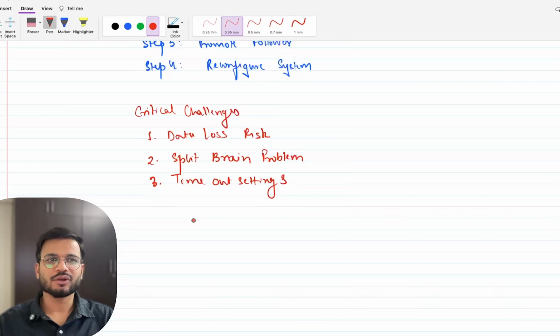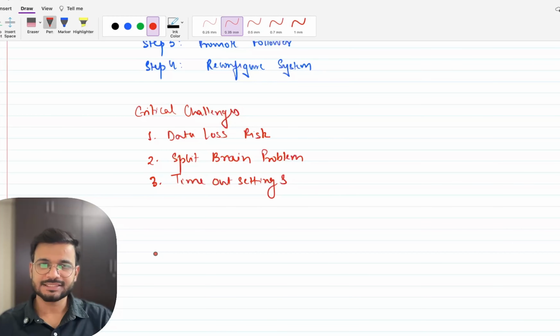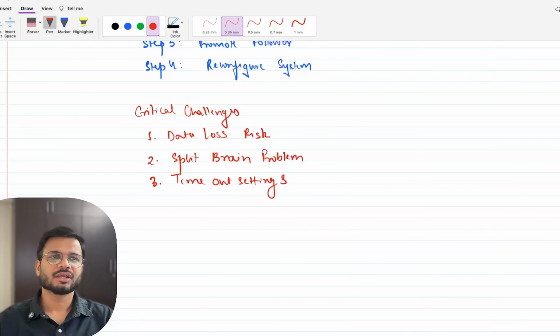And if it is too long, then there can be a long downtime. So these are some of the challenges which we face during the failover scenario. You can always mention consensus algorithms like Raft and Paxos to elect the leaders safely. This shows staff level or principal level thinking.